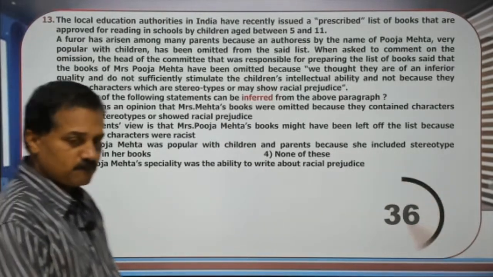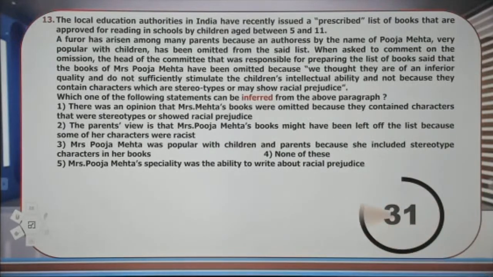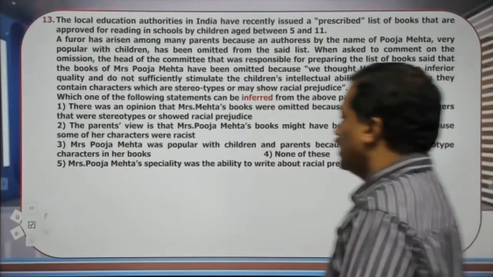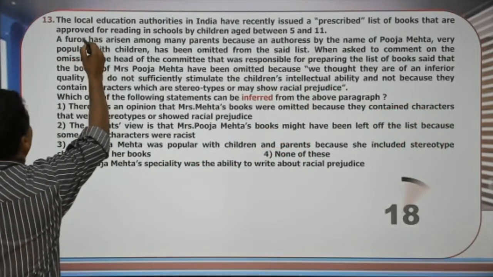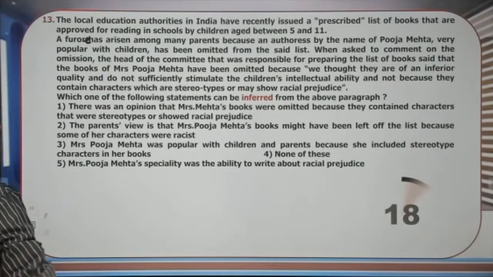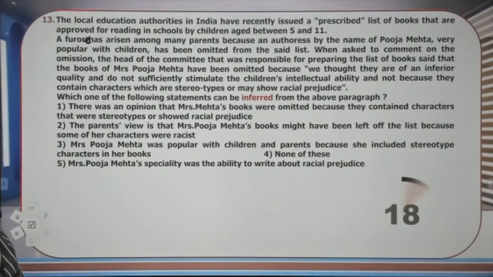Question number 13. The local education authorities in India have recently issued a prescribed list of books that are approved for reading in schools by children aged between 5 and 11. A furore, there is a spelling mistake, I am sorry for that, F-U-R-O-R-E, has arisen among many parents because the authoress by the name Pooja Mehta, very popular with children, has been omitted from the said list.